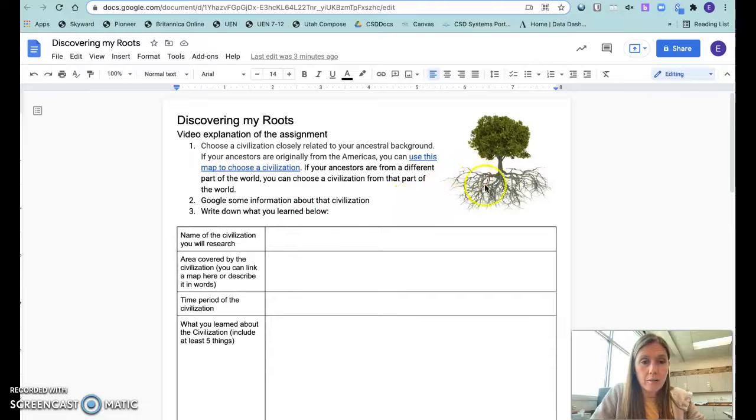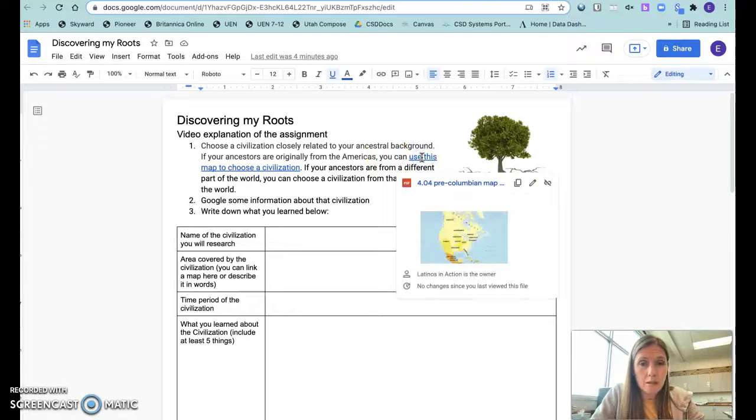So we're learning about our roots. That means our ancestors, like our grandparents and great-grandparents and great-great-grandparents, even hundreds of years back, where they came from. And so we're going to look at what civilizations we have descended from. First, you need to choose a civilization closely related to your ancestral background. That means kind of where your family descended from.